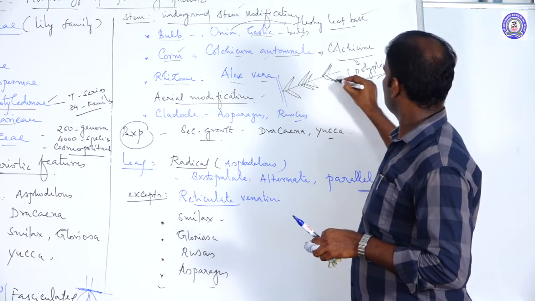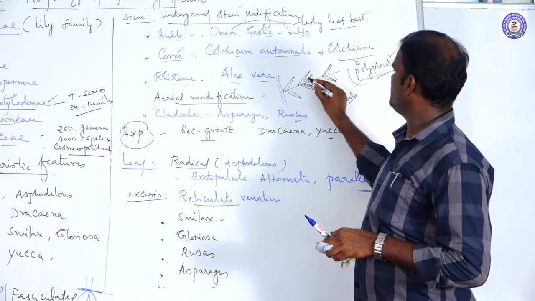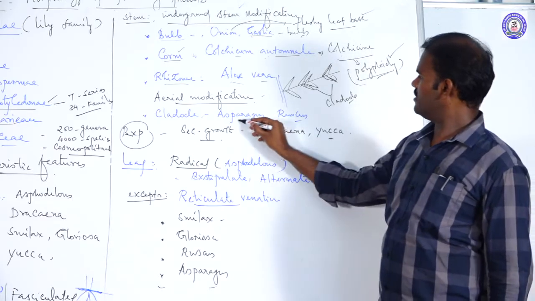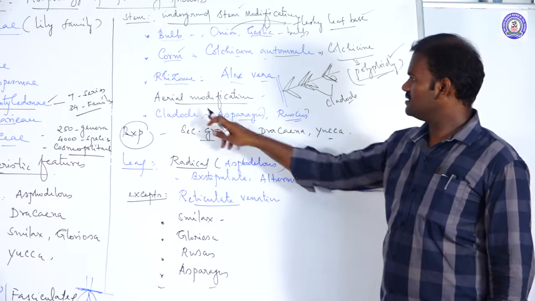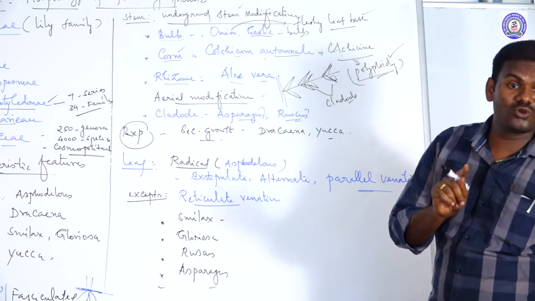It's a cladode. It's green, and they take up the functions of leaf. Leaves are modified. Cladode, for example, asparagus and Ruscus. Cladode is an aerial stem modification that belongs to Liliaceae, and except some species, secondary growth is present.